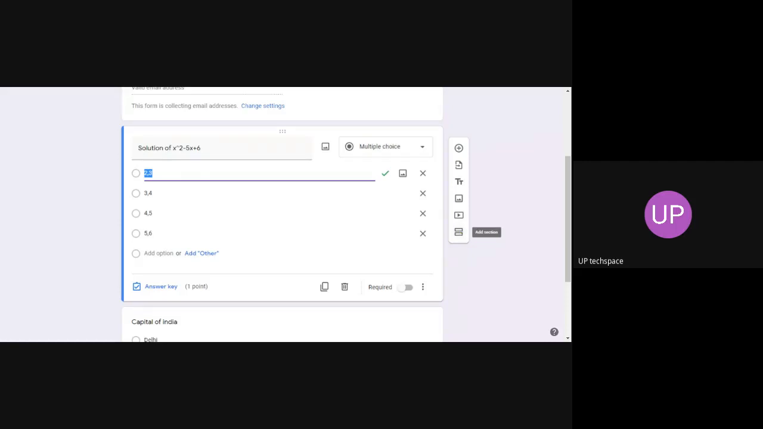Second thing is you can give multiple Google Forms, and click on submit only one response.